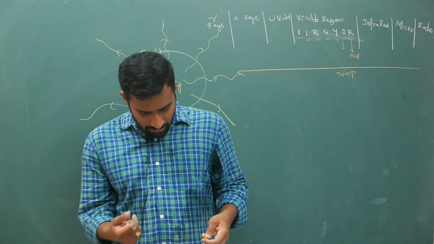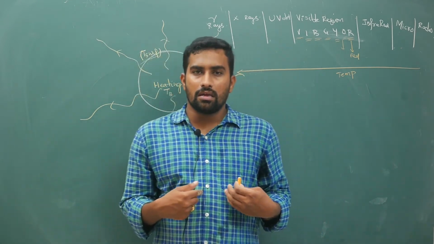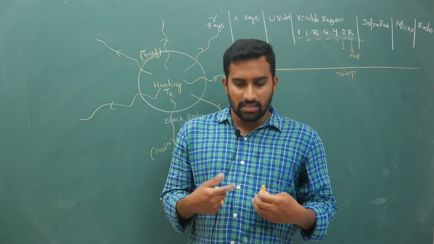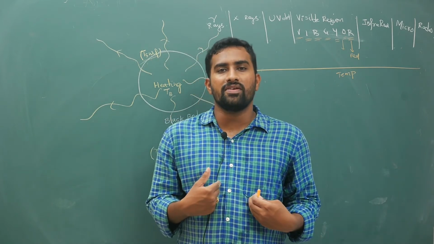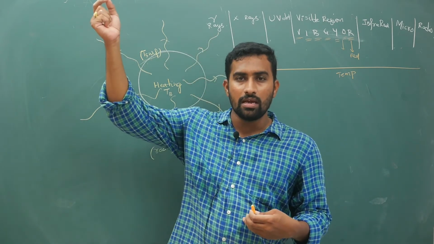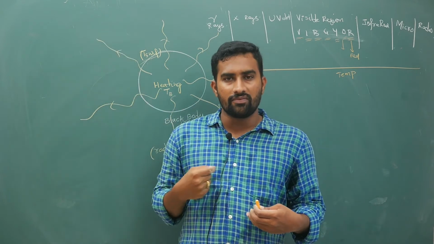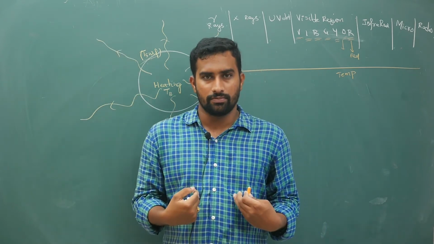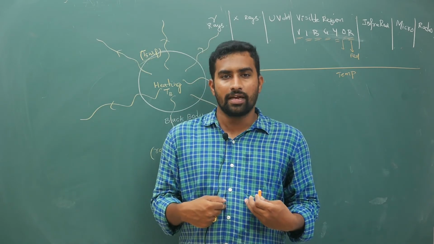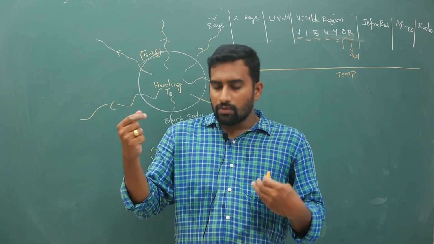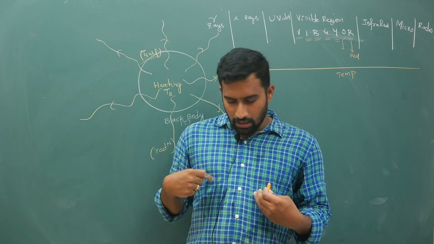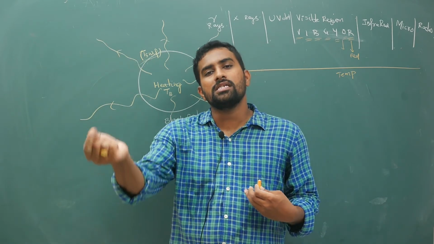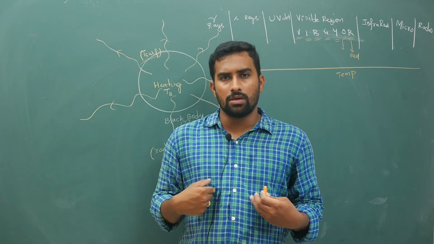For example, you are seeing my shirt in green color because light is falling from the tube light or some other source of light, and because of that only you are able to see my shirt. It is because of reflection of light. When white light is falling on my shirt, only green is being emitted out, and all the remaining colors are absorbed by the shirt.